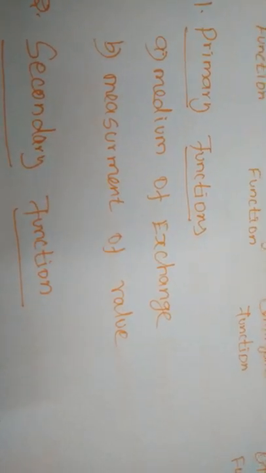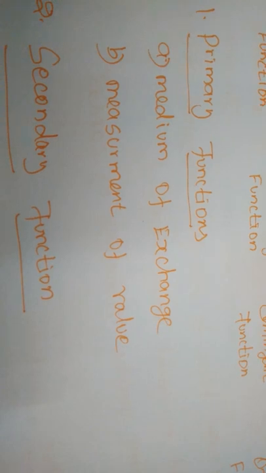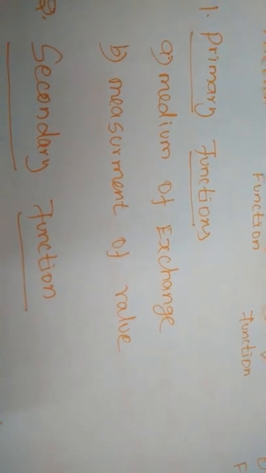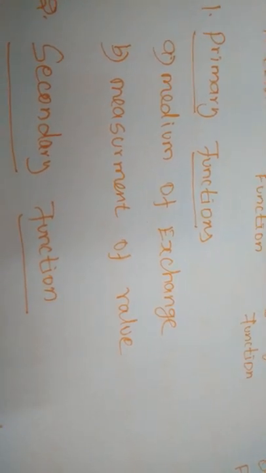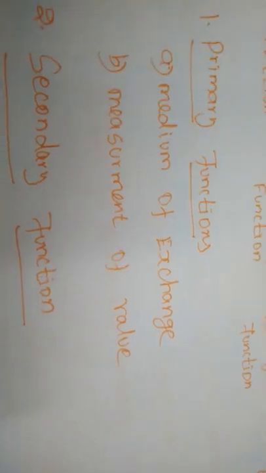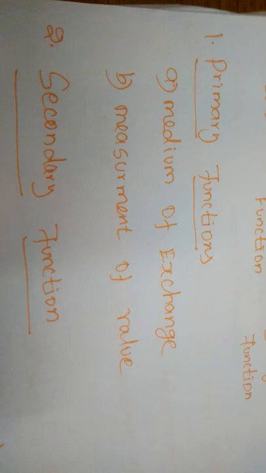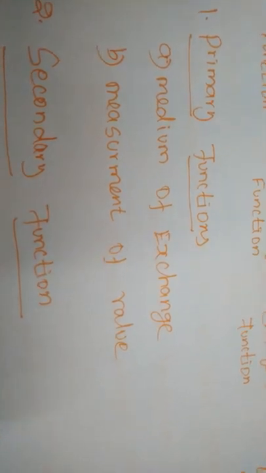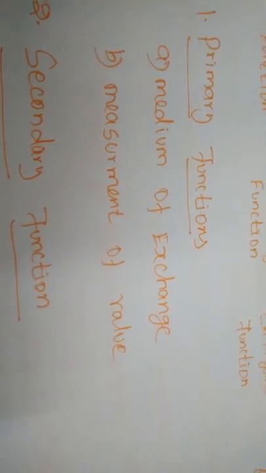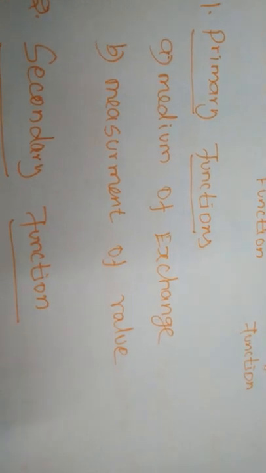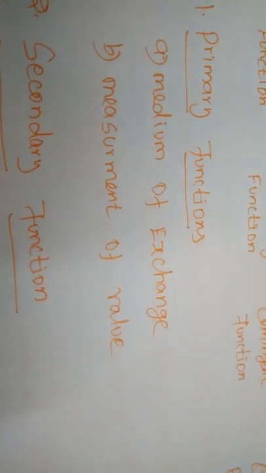So the two most important obstacles in the barter system were reduced after the invention of money: the medium of exchange and the measurement of value. So now we are using currency money.